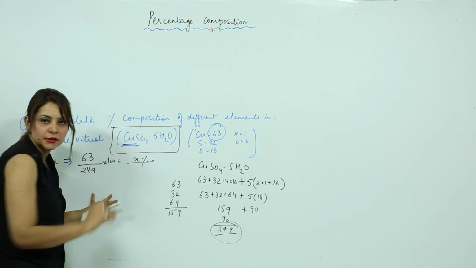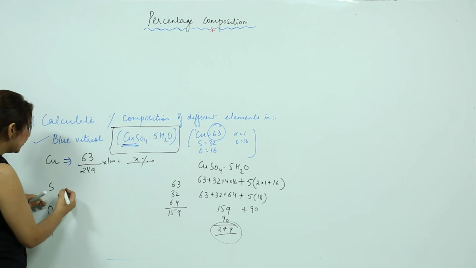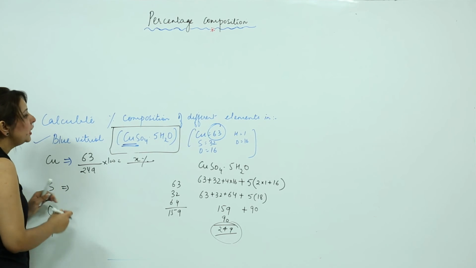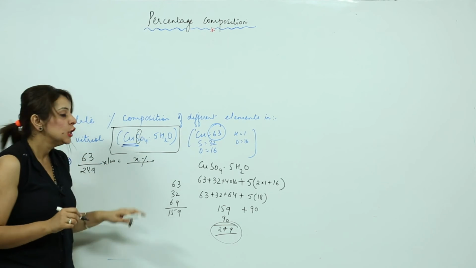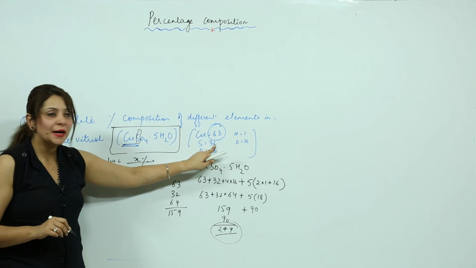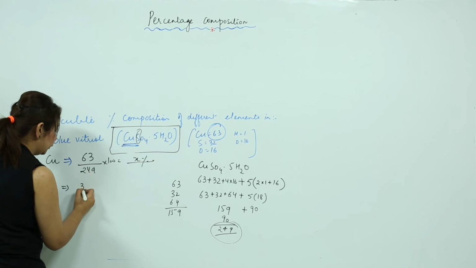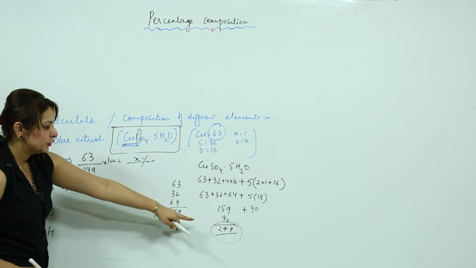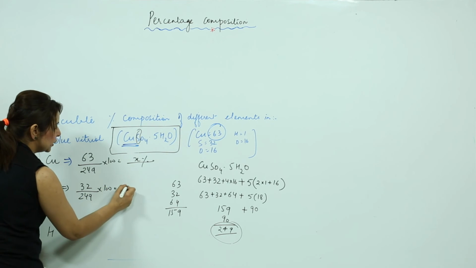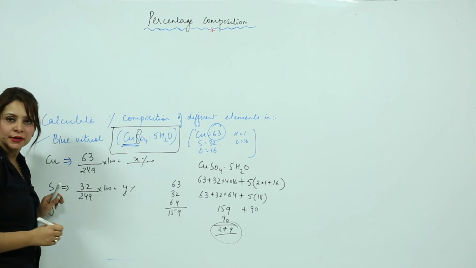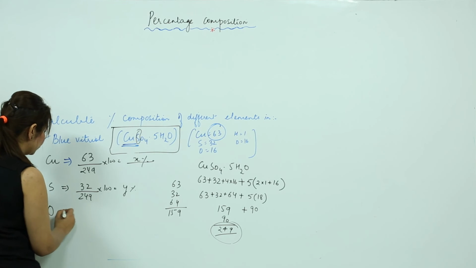Suppose I take it as X%, right? Now when I want to calculate the percentage for sulfur, likewise I see only one sulfur atom, right? So one sulfur means atomic mass 32. That means 32 divided by total mass 249 into 100. This will give me the percentage of sulfur. Likewise I'll do for oxygen.